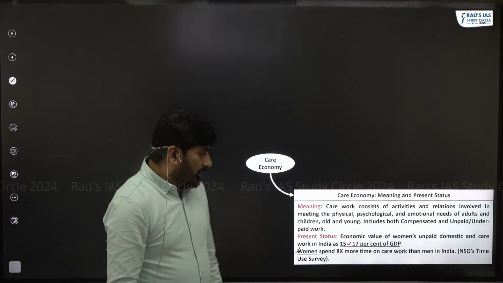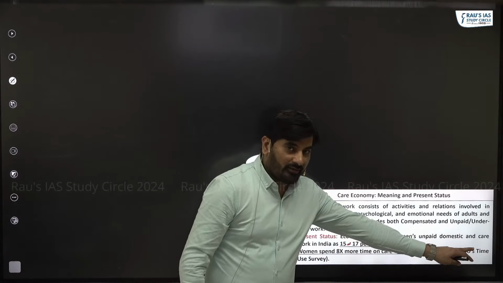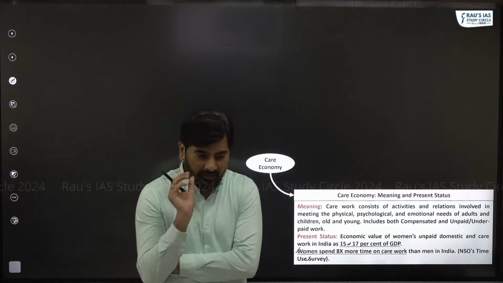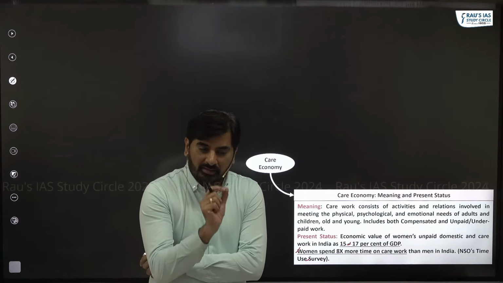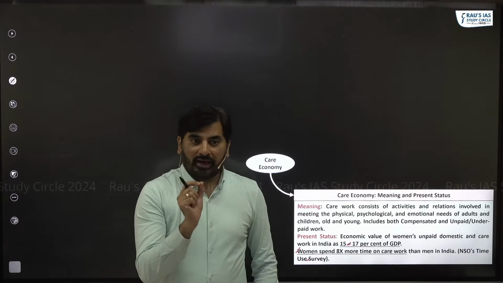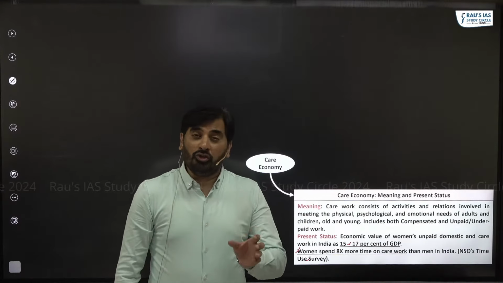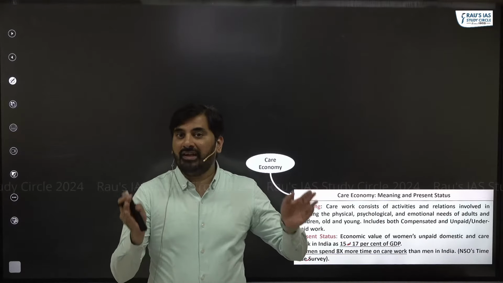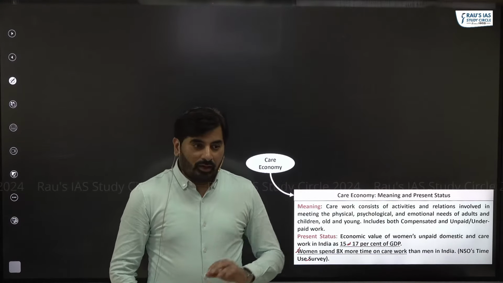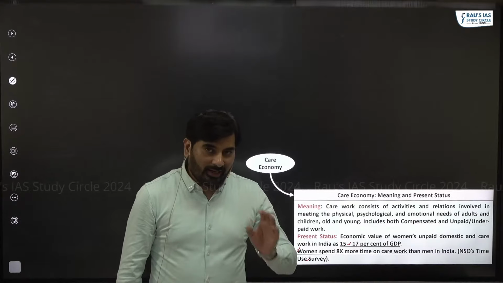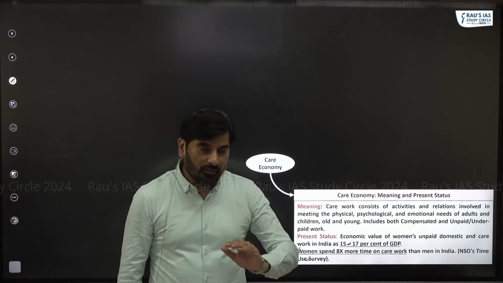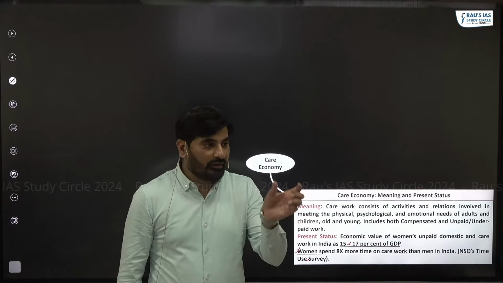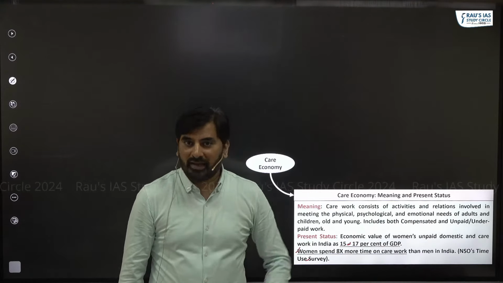Second, NSO, the National Statistical Office, carries out a survey called the Time Use Survey. In this survey, NSO tries to find out what proportion of time is spent by males and females on different activities. According to NSO, women spend almost 8 times more time on care as compared to males.